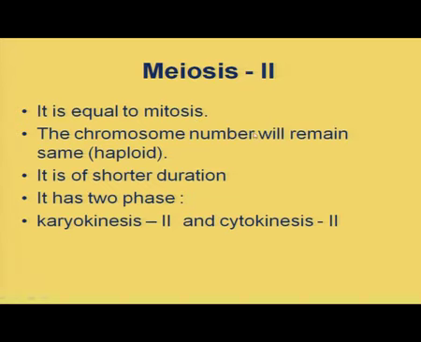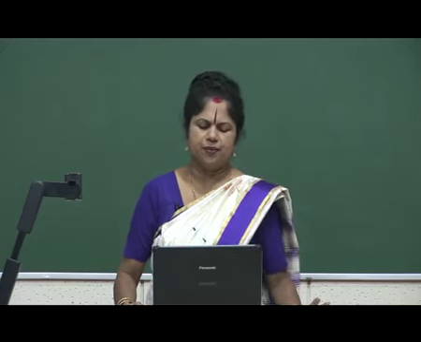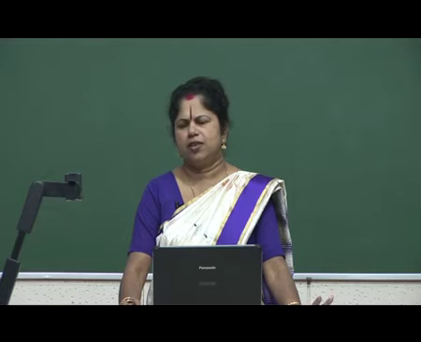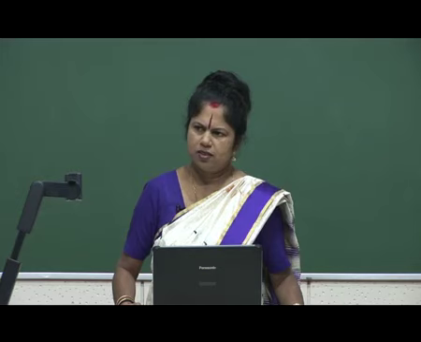Chromosome number will remain the same, that means haploid. You know in which stage haploid is achieved during meiosis? Yes, anaphase I, and it is of a shorter duration. What is the longest stage in meiosis?